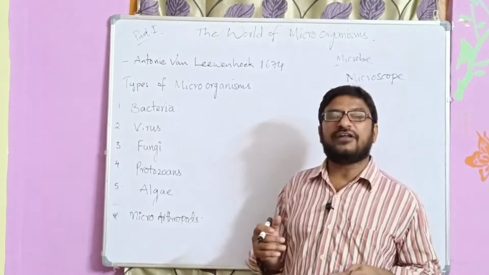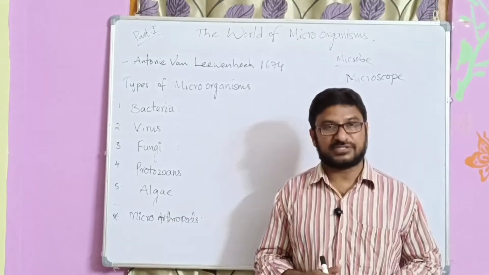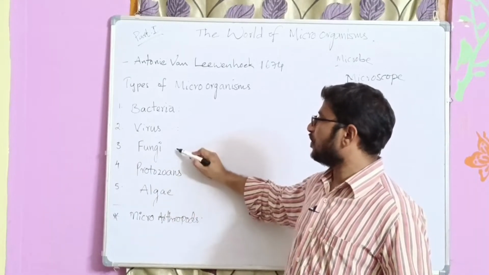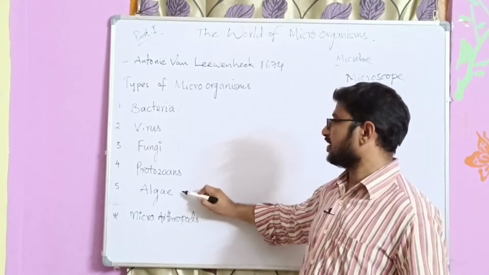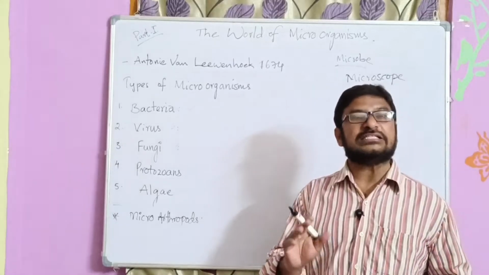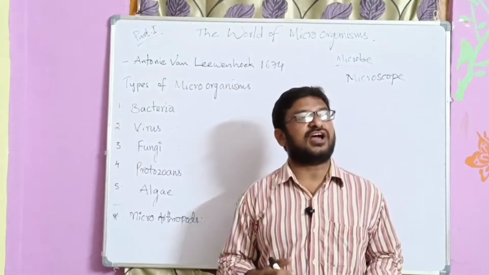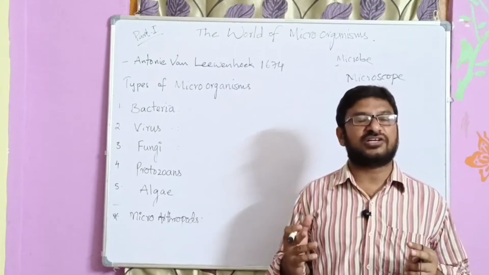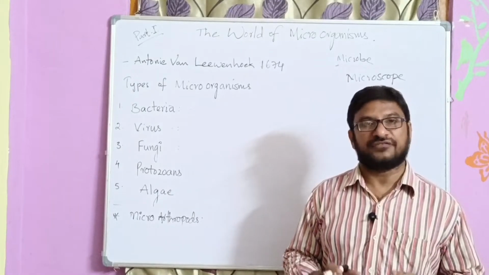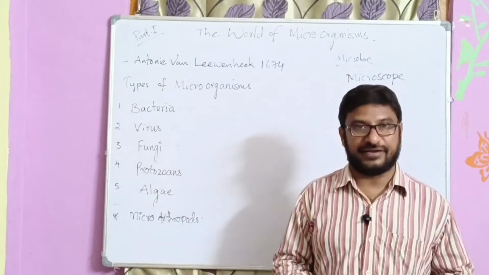Right here, when we talk about microorganisms, there are different types present, like bacteria, virus, fungus, protozoans, algae, and in addition to them, microarthropods. These are covered in 8th class biology. Bacteria, as we all know, are very minute living organisms which cannot be seen through our unaided or naked eye.